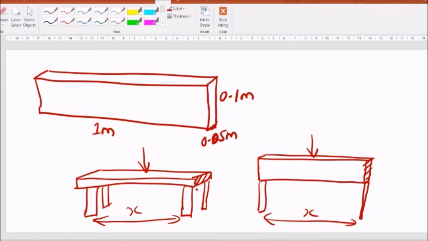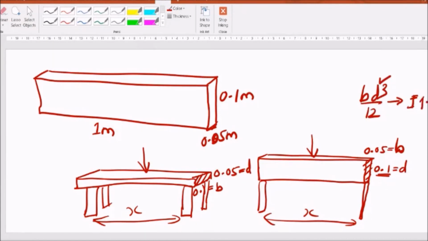Here it is 0.1 and 0.05. Here it is 0.05 and 0.1. So here 0.1 is the width. Here the depth is 0.1. Here this is the depth and this is the width. So it is b d cubed by 12. So if d is more, I will be more.